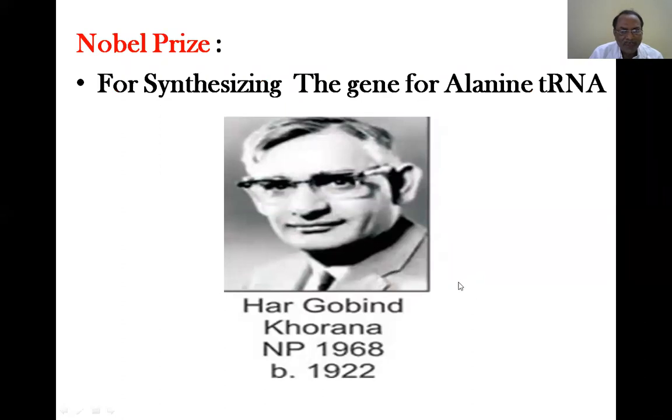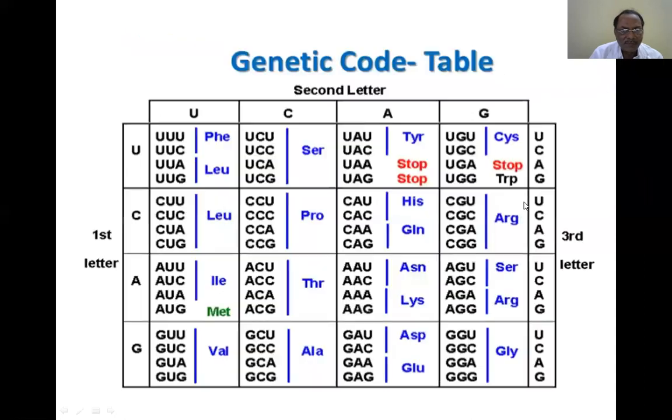Another example is deciphering the whole process of transcription and the transcriptional complex by Venkatraman, another Indian-born scientist, who got the Nobel Prize. The maximum possible genetic codes are depicted in this chart.